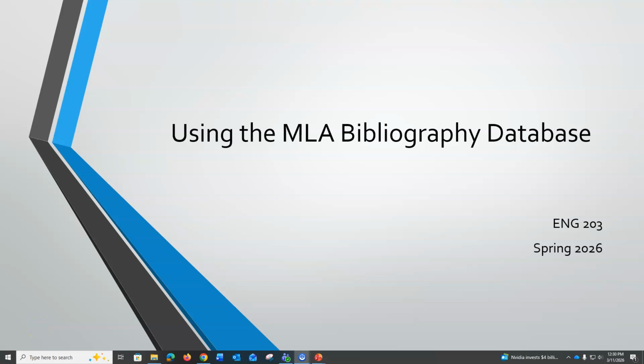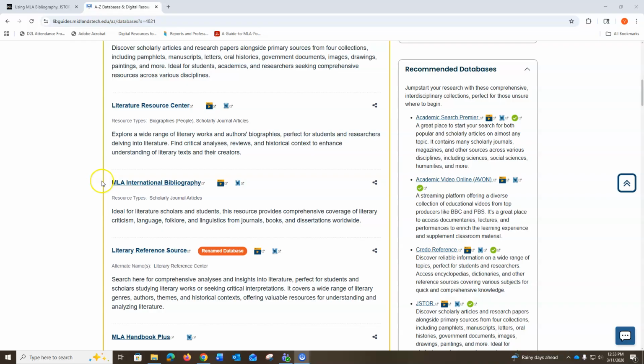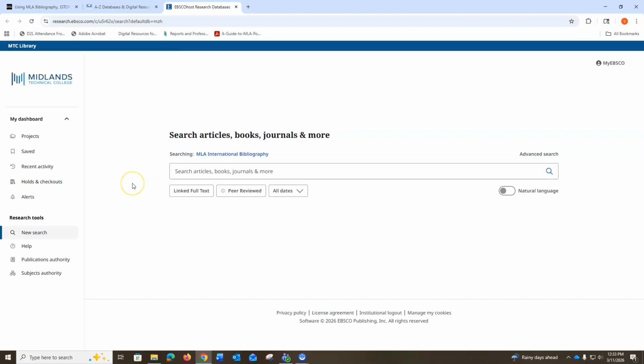Using the MLA Bibliography Database. The MLA International Bibliography Database is run by a company called EBSCO. EBSCO runs many different databases that the MTC library subscribes to. The MLA Bibliography Database is specific to articles about literature, language, film, and folklore.